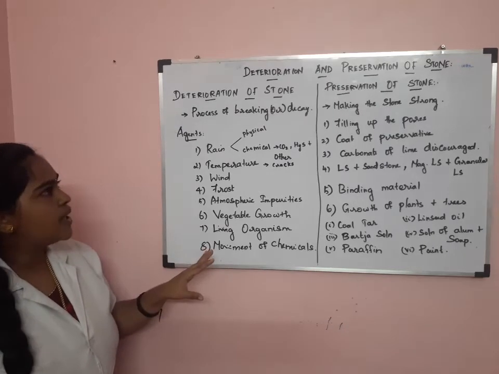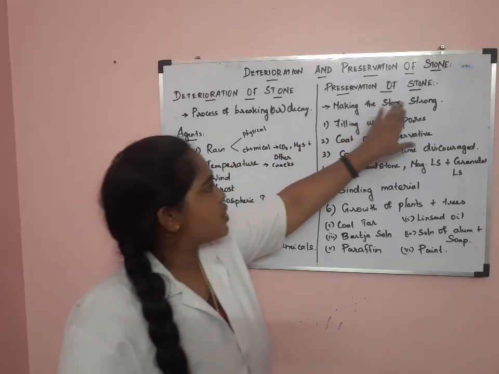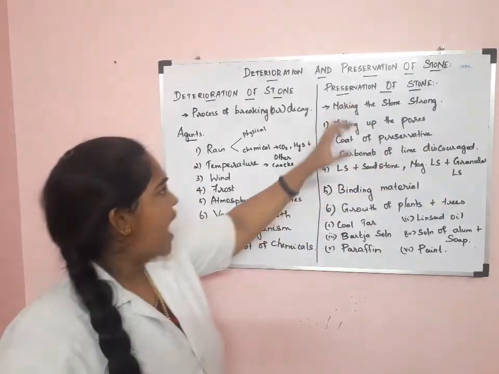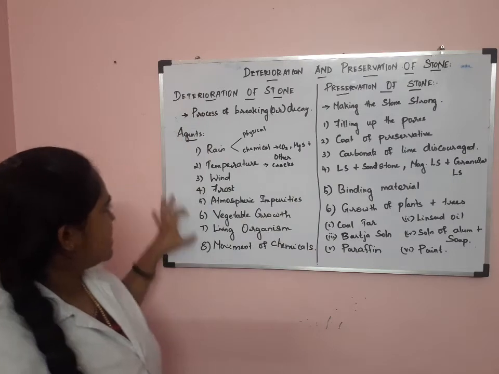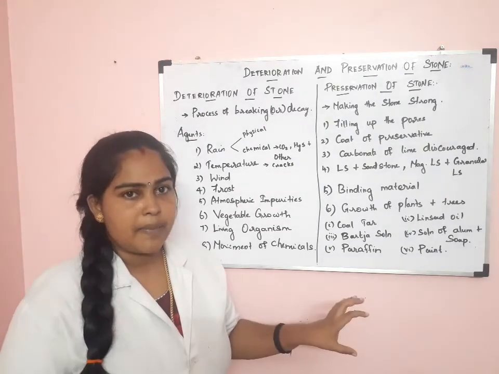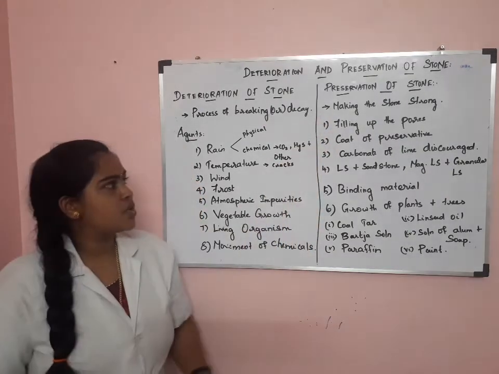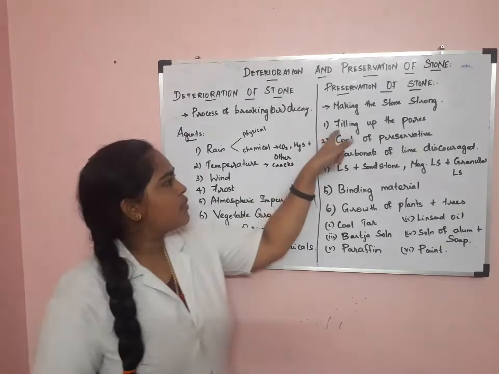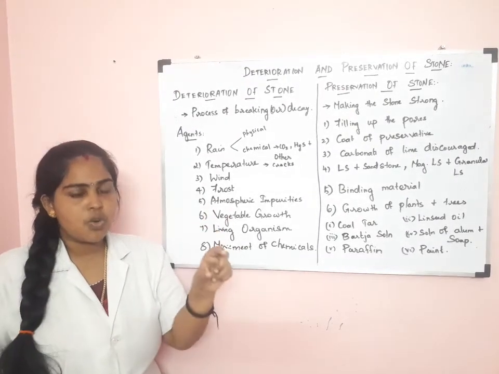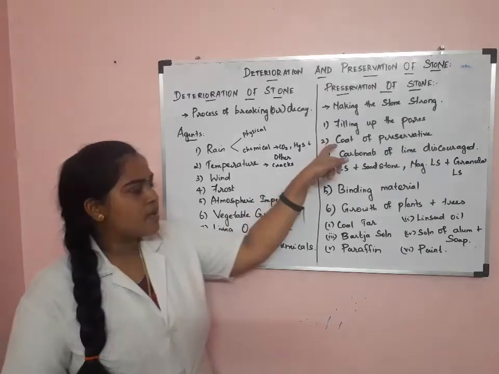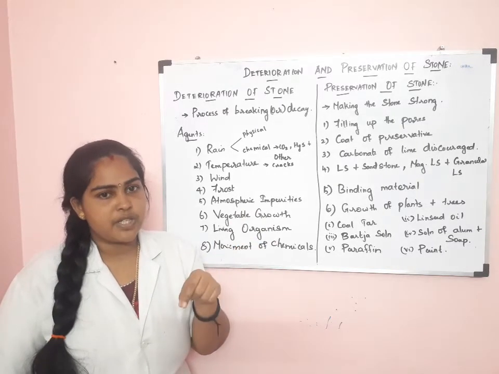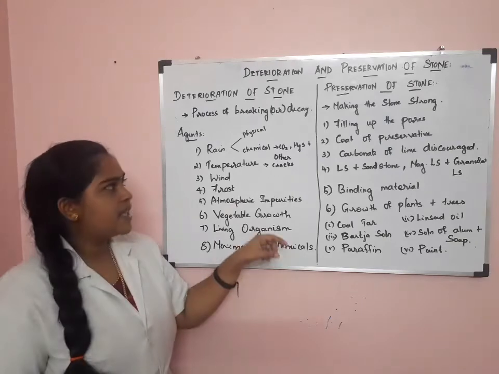Now we are going to discuss preservation of stone, that is, making the stone strong. To make the stone strong and durable, and to protect it from these eight factors, we preserve the stone. So how will we preserve the stone? By filling up the pores. If any pores or holes are present in the stone, we have to fill them. We can do this by providing a coat of preservatives. If we paint a coat of preservatives, then we can preserve the stone.